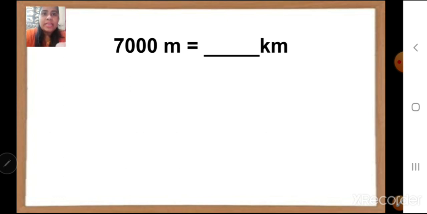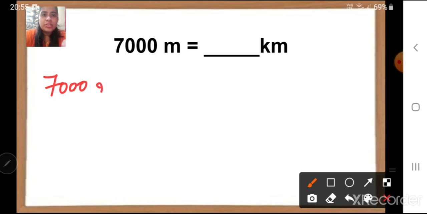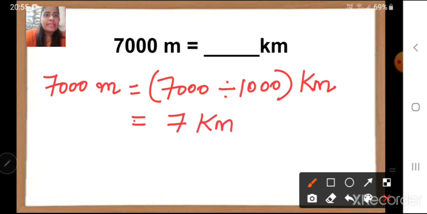So I will write here 7000 meter is equal to, we will take the number 7000 from the question divided by 1000, and we will get the answer in kilometers. 7000 divided by 1000 is equal to 7 kilometers. So we can say 7000 meter is equal to 7 kilometer.